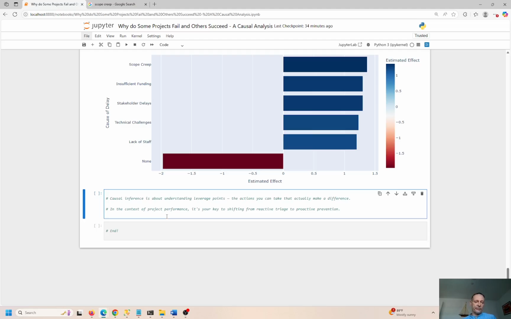And in the context of project performance, it's your key to shifting from reactive triage. You don't want to be doing reactive triage, right? To proactive management and prevention from all of this nonsense coming up in the beginning, right? So you don't want reactive triage, you want proactive preventative maintenance. Okay, that's the goal here. So if you can achieve that goal, congratulations, pat yourself on the back. That's a win.